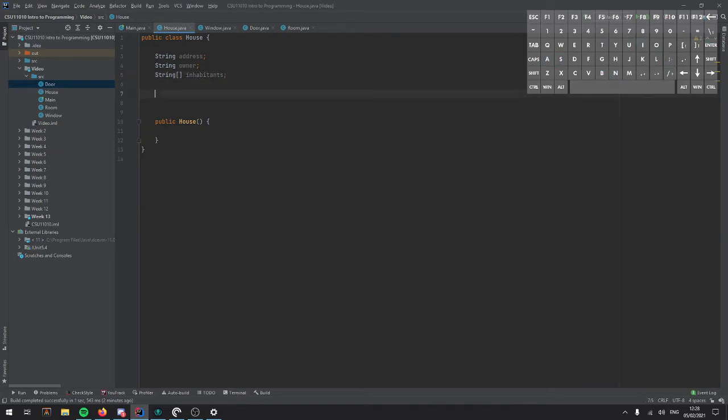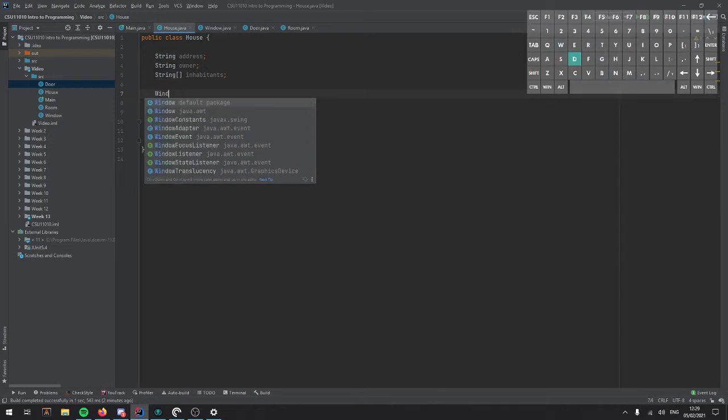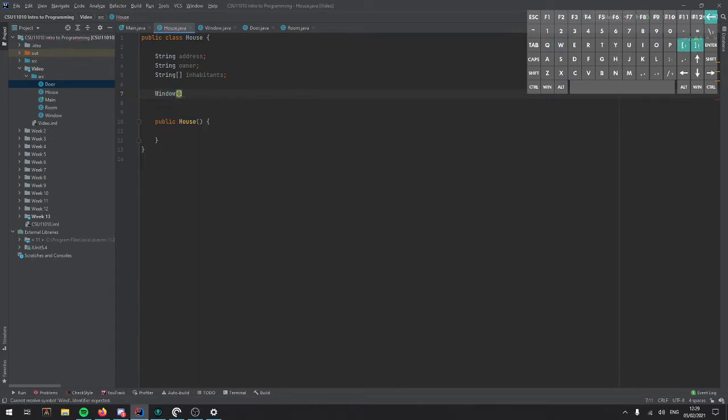And then we get to polymorphism, which is the process of making objects from other objects. So we could have our windows, or sorry, no, that would be window, an array of windows, an array of doors, what doors there are, and what rooms there are.